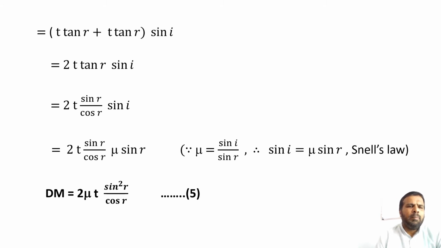that is equal to bracket of T tan R plus T tan R bracket complete into sin I, that is equal to 2T tan R into sin I, that is equal to 2T sin R divided by cos R into sin I, that is equal to 2T sin R divided by cos R into mu sin R, because mu is equal to sin I divided by sin R. Therefore, sin I is equal to mu into sin R, Snell's law. Therefore, DM is equal to 2 mu T sin square R divided by cos R. Call this equation number 5.